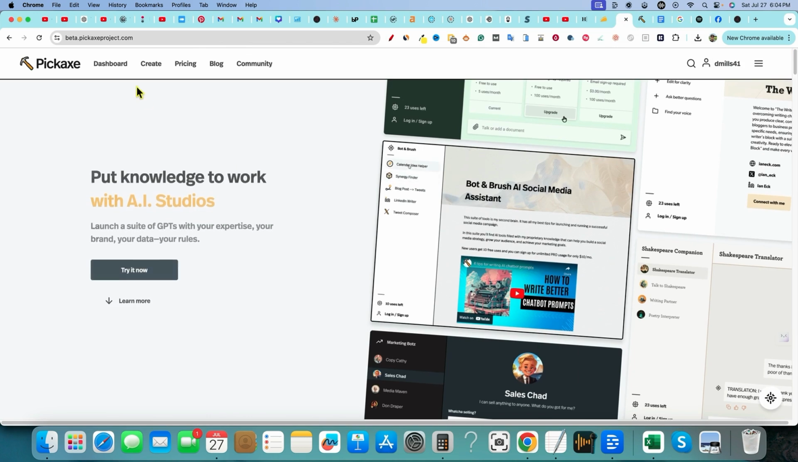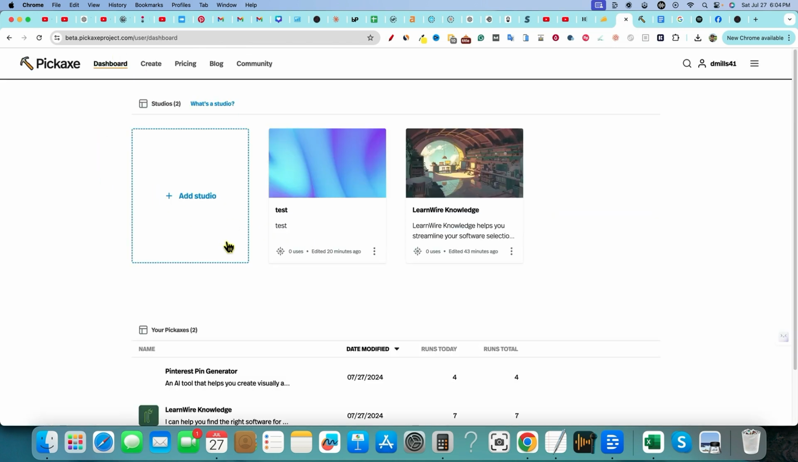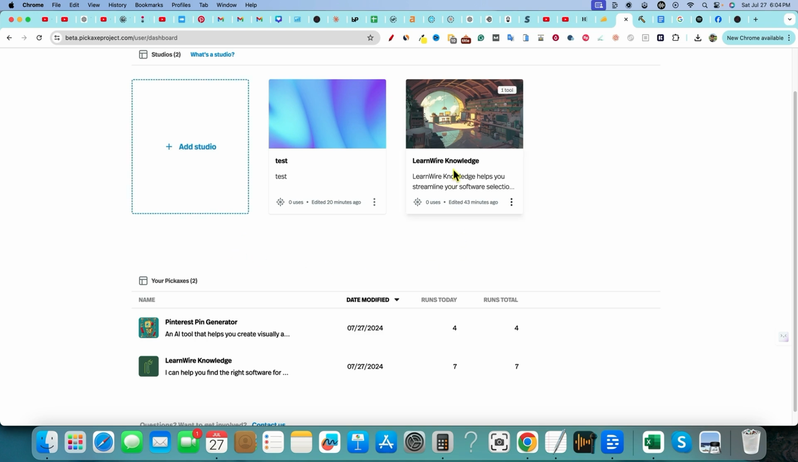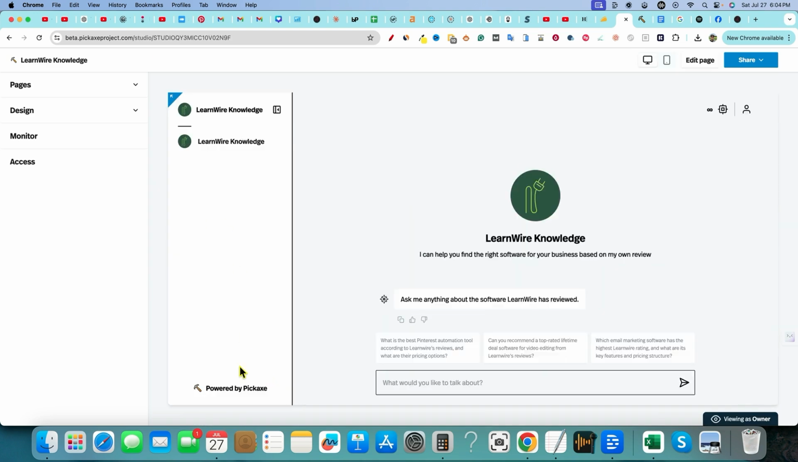I went in and we just basically went, let me go to dashboard, and then let me go over here to our LearnWire knowledge right here. I'm going to click on that. And then this is what it looks like. And then I just push try it out. And so this is what it's going to look like. This is what a chatbot version is going to look like right here. So I created this one, LearnWire knowledge. I can help you find the right software for your business based on my own review. Ask me anything.